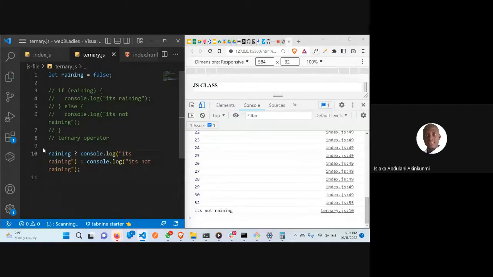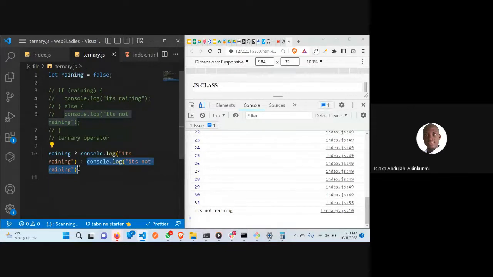This thing only means what? We are saying that you can see that our raining here is false. Because this statement is not true, console.log is raining will not work. It's not going to be the one that will run. It is this other one that is going to run. That means if this one is not true, this one should work.